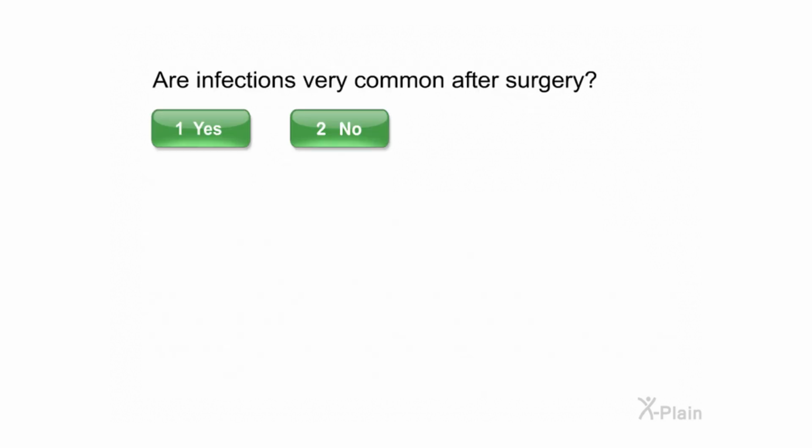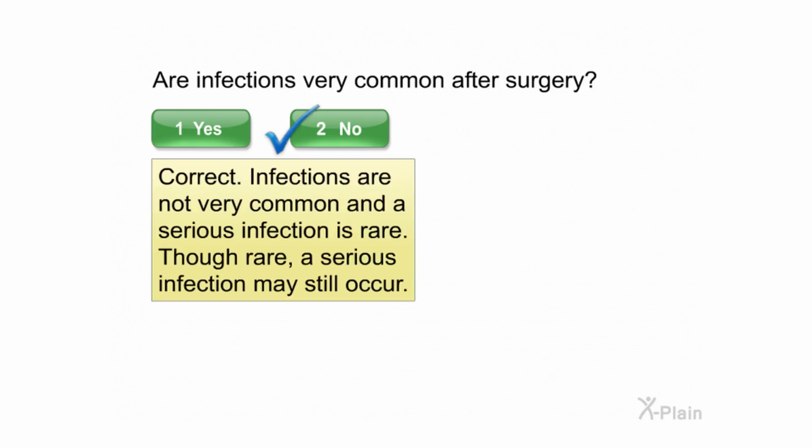Are infections very common after surgery? Select yes or no. Correct. Infections are not very common, and a serious infection is rare. Though rare, a serious infection may still occur.